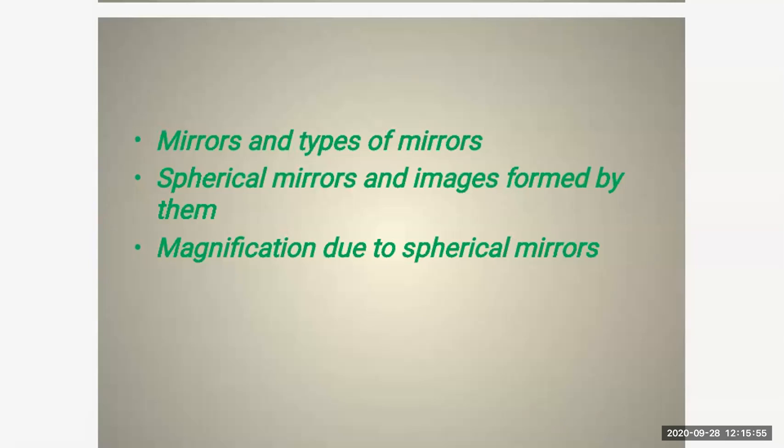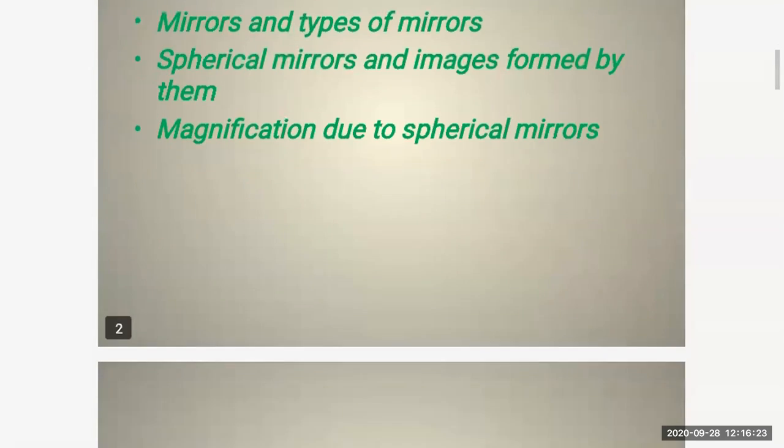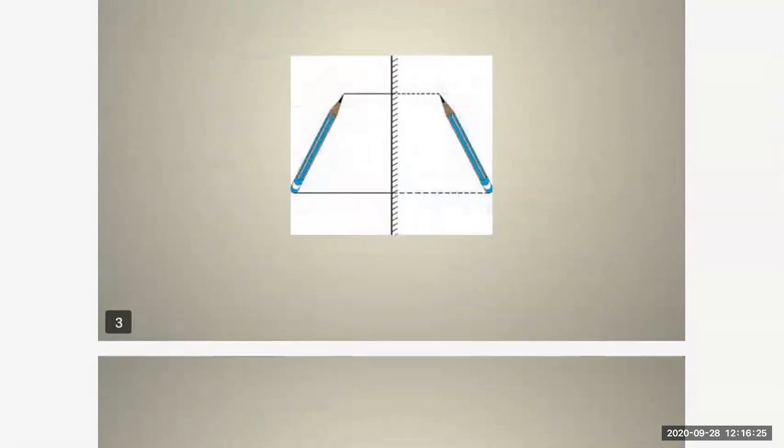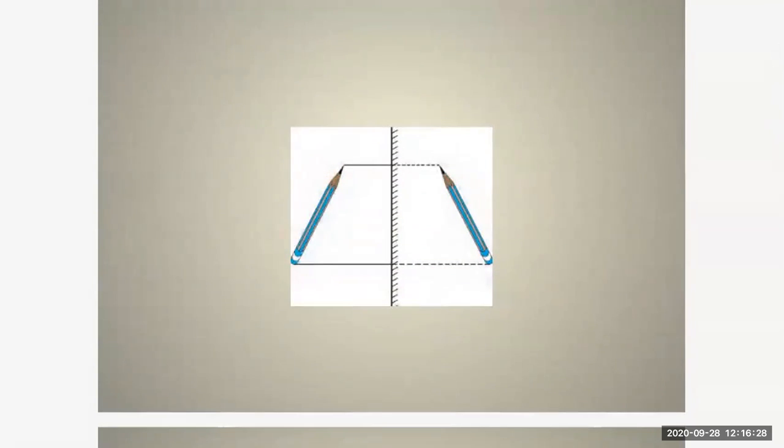Understood? So the reflected rays do not actually meet. So such an image is called a virtual image. What you can say about, name this image? Virtual image. Underline the word virtual image. Okay, so the perpendicular distance of the image from the mirror is equal to the perpendicular distance of the source from the mirror. That means what? The distance is also equal.